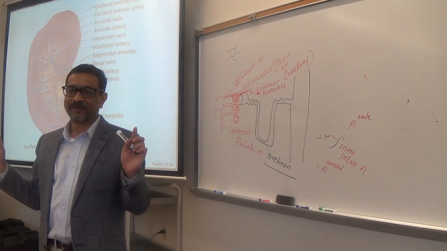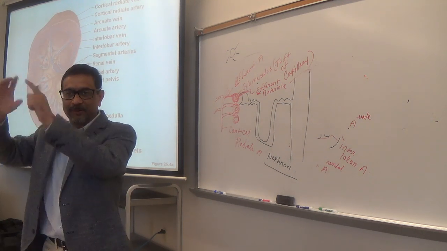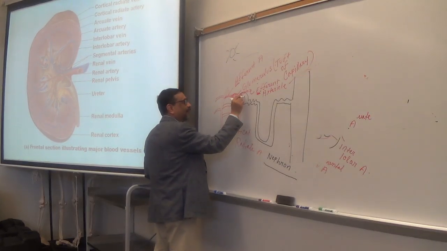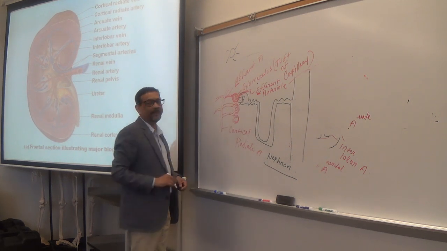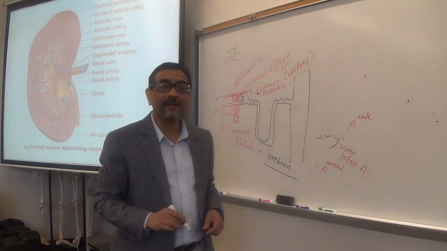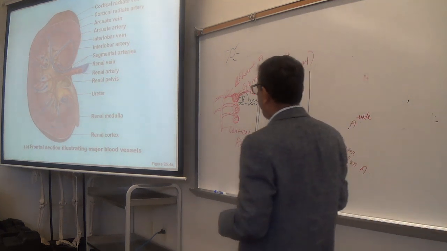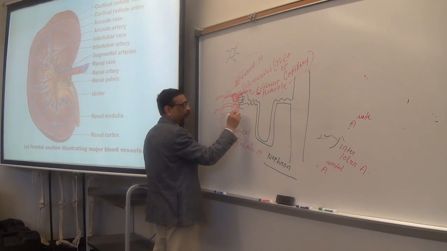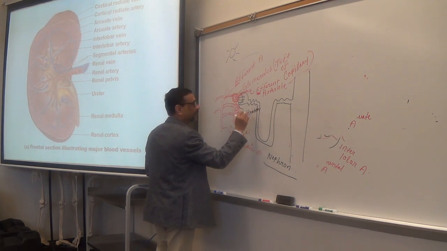Fenestrated capillary. That means this capillary has the largest holes, very big. So, easily the fluid from the blood can get out and enter into the nephron. That is filtration. Okay, so filtration occurs through the wall of the glomerular capillary or glomerulus.